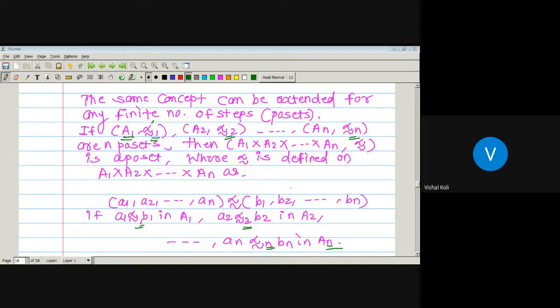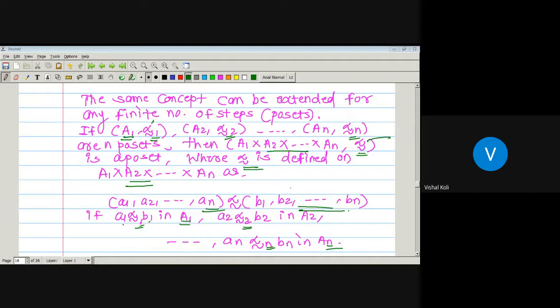Okay, so here as we have taken A1, A2 up to so on, AN are the n posets with corresponding relations precedes 1, precedes 2 up to so on, precedes n. Okay, then A1 cross A2 cross up to so on AN, and the relation defined on that Cartesian product of these n sets is nothing but just a precedes. Okay, and again it is a poset, where this relation on the Cartesian product is defined in such a way that the ordered tuple A1 A2 up to so on AN is related to the ordered tuple B1 B2 up to so on BN if A1 is related to B1 in capital A1.